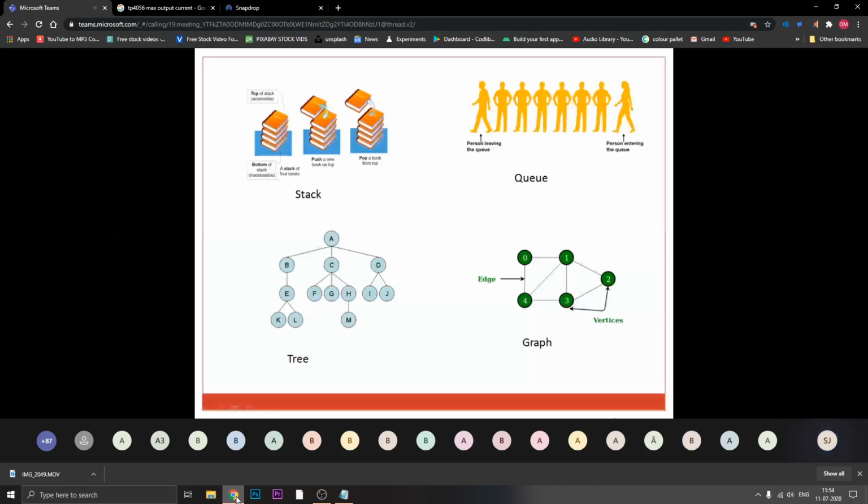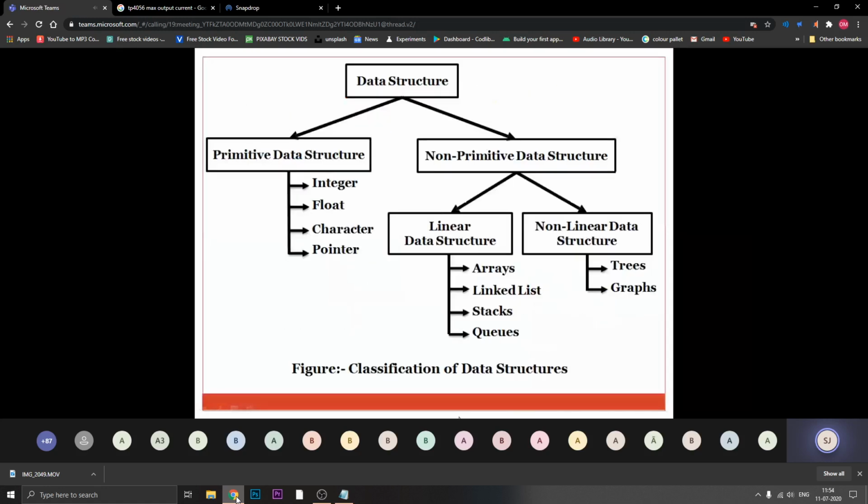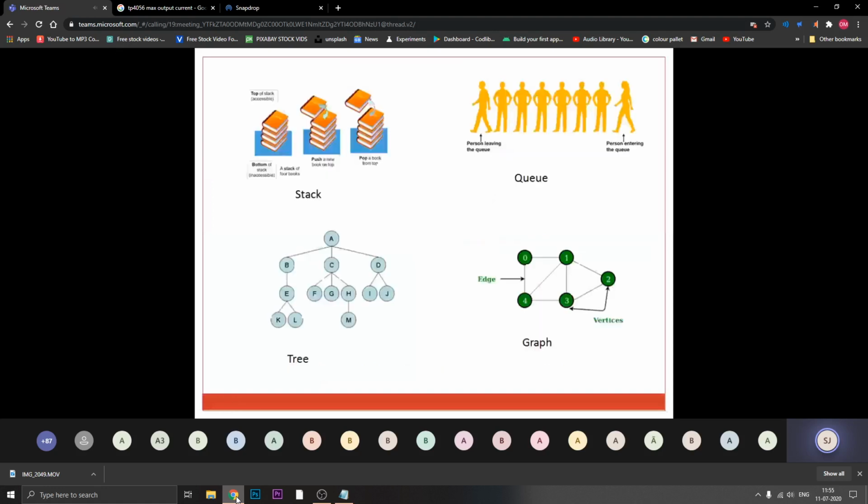So what is the meaning of graph? In the previous slide, trees and graphs are considered non-linear data structures. Why is the difference between non-linear and linear, I tell you. In the above diagram of stack and queue, you can see one line. Everything is one after another, in a sequential or linear manner. Like in a stack of books, in an upward direction, one after another, there is a sequence or line. In a queue, people are standing one after another in a line.